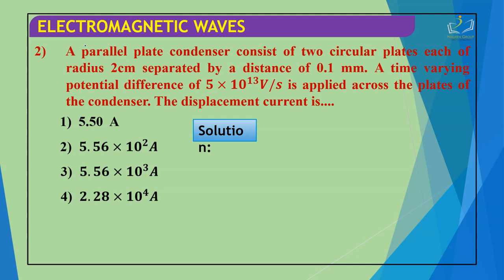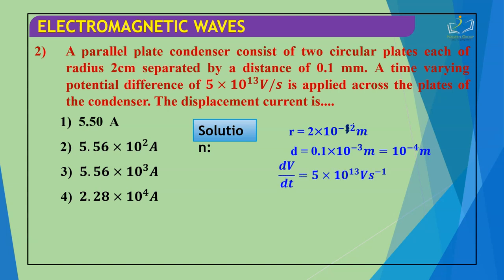So the solution part is, the value of R is given as 2 centimeters. Firstly we have to convert it into meter, which becomes 2 times 10 to the power minus 2 meter. Next, d is given as 0.1 millimeter, so we convert this to 10 to the power minus 4 meter.